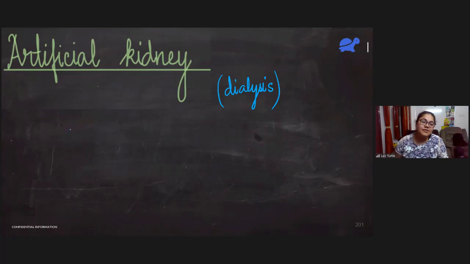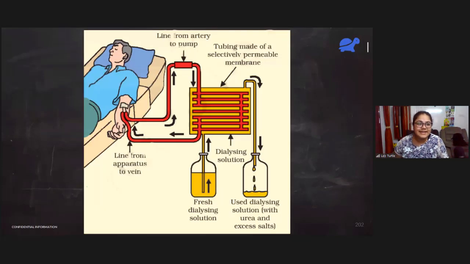Let's understand what exactly is going on here. So we know that that person's kidneys are not working at all, but we have to remove nitrogenous waste from the body. So that we'll be doing through some external fluid. All right. We have this chamber like structure, right? Can you see with a lot of red tubes there? This is actually filled with some yellow colored fluid. That fluid is known as dialyzing solution.